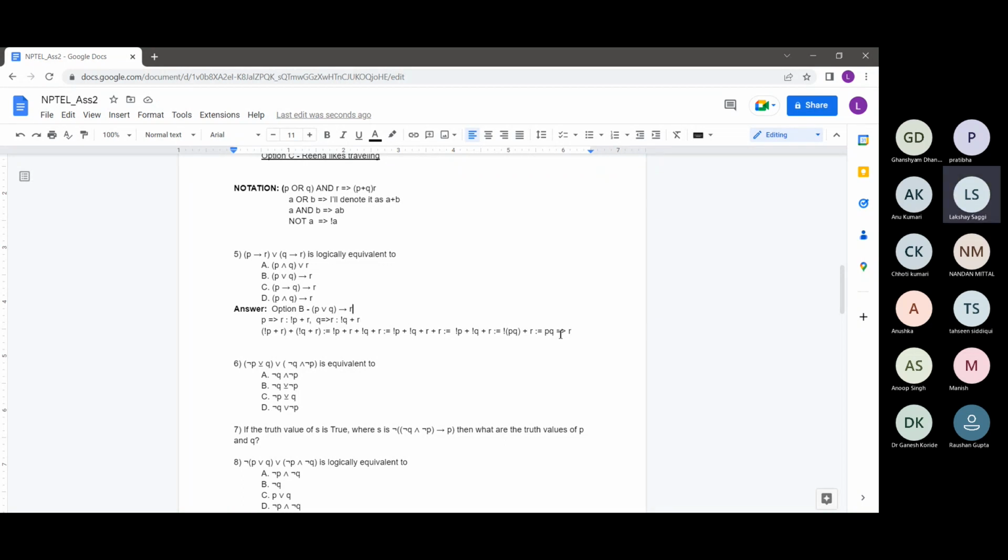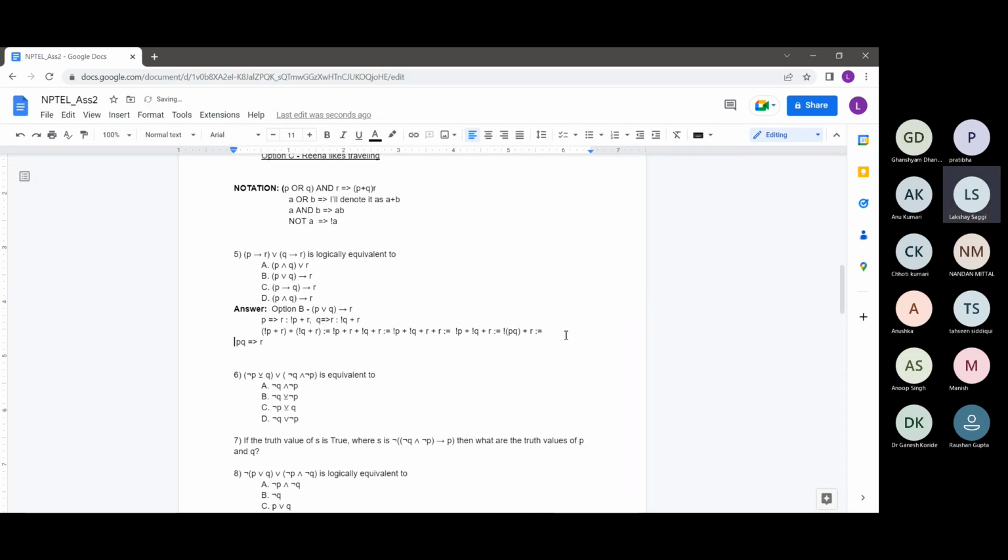So actually from this, we see that this statement, P implies R or Q implies R, resolved to something like this, PQ implies R, right?